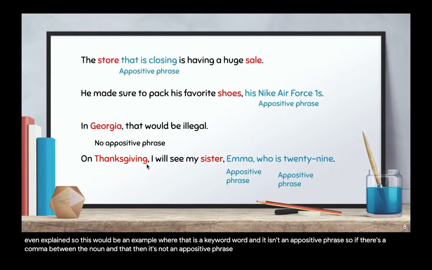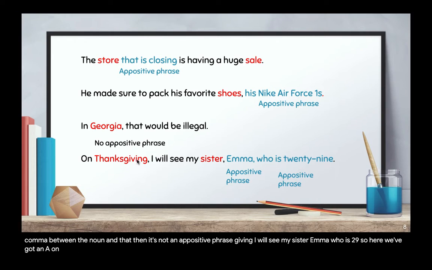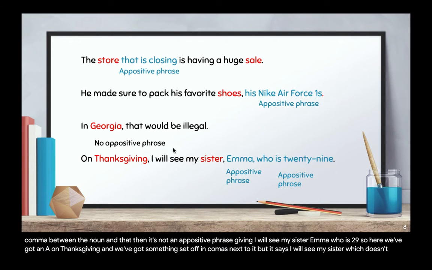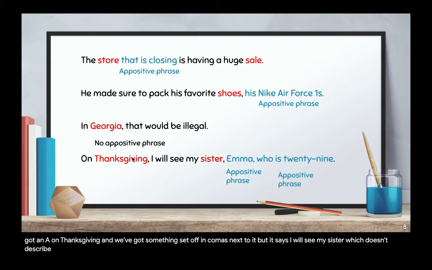So on Thanksgiving, I will see my sister, Emma, who is 29. So here we've got a noun Thanksgiving, and we've got something set off in commas next to it, but it says, I will see my sister, which doesn't describe Thanksgiving. It doesn't describe the noun Thanksgiving. It's a verb, I will see.